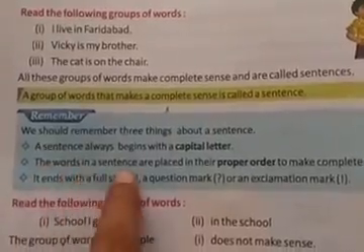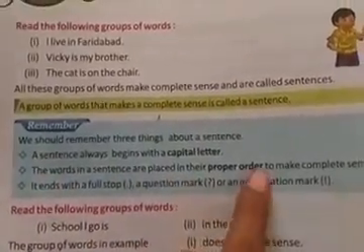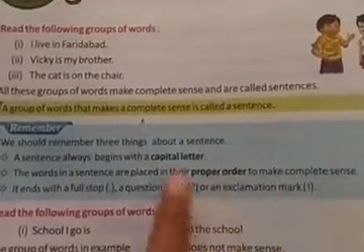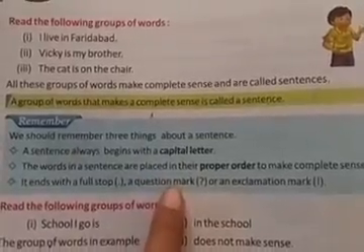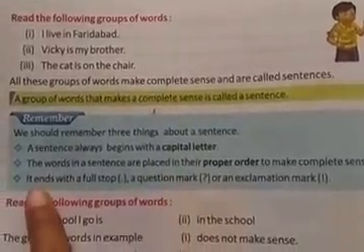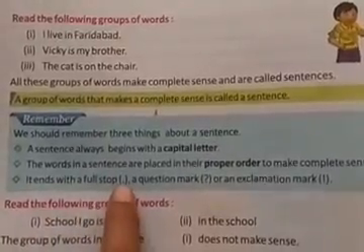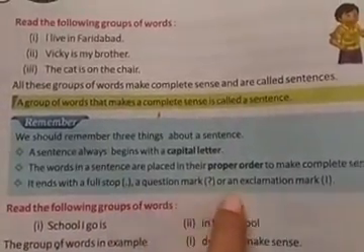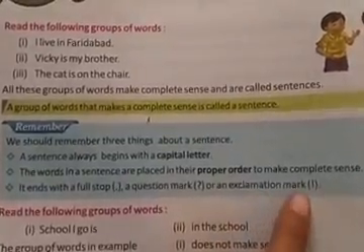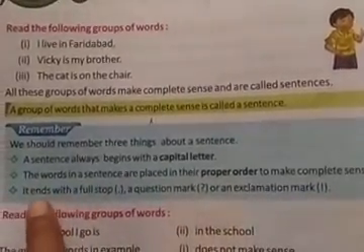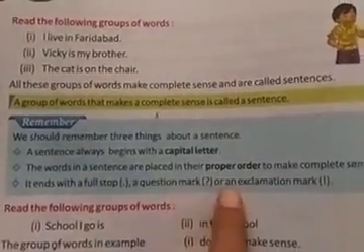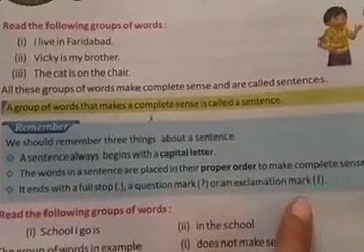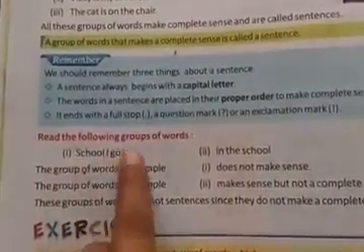The words in a sentence are placed in their proper order to make complete sense. It ends with a full stop, a question mark or an exclamation mark. That means a sentence ends with a full stop, question mark or exclamation mark. Is this clear? Okay.